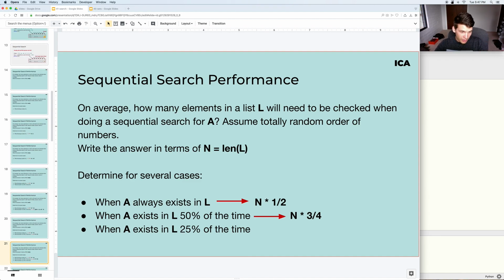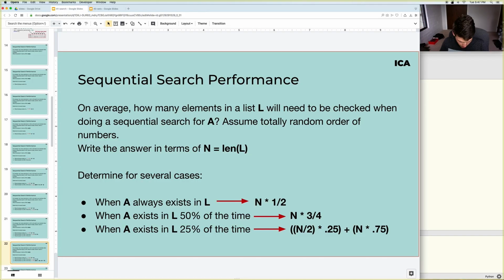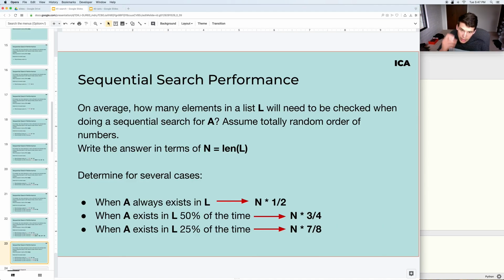And then if you move on to say, what if A exists in L only 25% of the time? You can do this, but you multiply the n divided by 2, again ignoring the plus 1, times 0.25, and n times 0.75, which can become that.